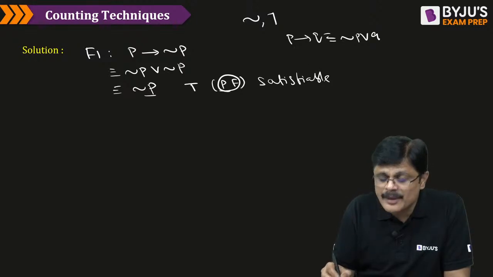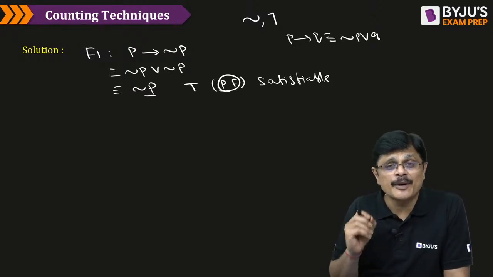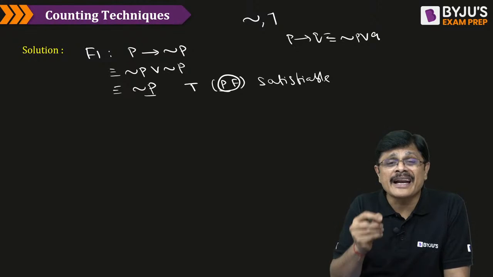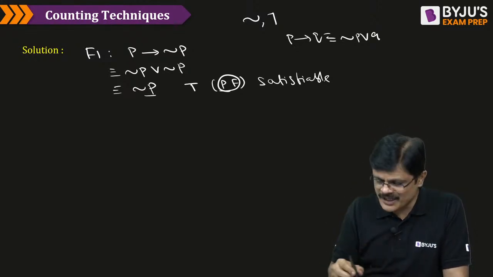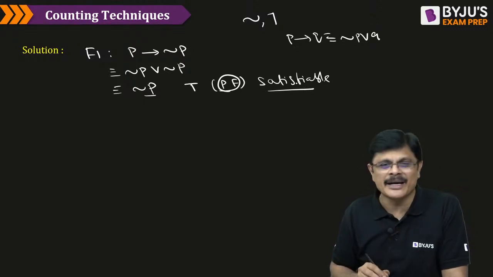See, satisfiable means it should be true for at least one truth combination. Therefore, we call it satisfiable, my dear friends.